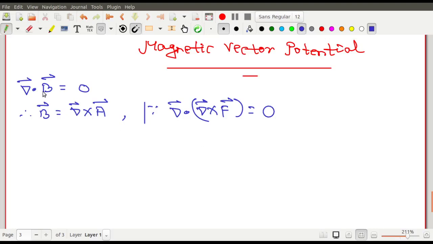So that is why you see that divergence of B equals to 0. Therefore this B can definitely be expressed as some curl of something. দেখো divergence curl of F is 0 and divergence of B equals to 0. So এই দুটো রিলেশন যদি আমি কম্পেয়ার করি, if I compare these two relations, then this B comes out to be curl of a vector. তাহলে B টা কি হয়ে যায়? B comes out to be curl of a vector. Is it clear to you? So B comes out to be curl of a vector. And this particular vector we call the magnetic vector potential. So here A vector is called the magnetic vector potential.